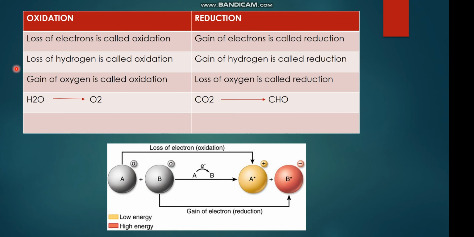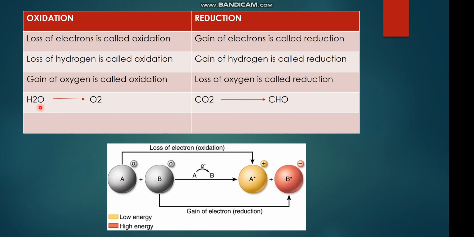The second key point to keep in mind to understand oxidation and reduction is the loss and gain of hydrogen atoms. If an atom loses hydrogen, it is known as oxidation, and whenever an atom gains hydrogen, it is known as reduction. Gain of oxygen is called oxidation and loss of oxygen is known as reduction.